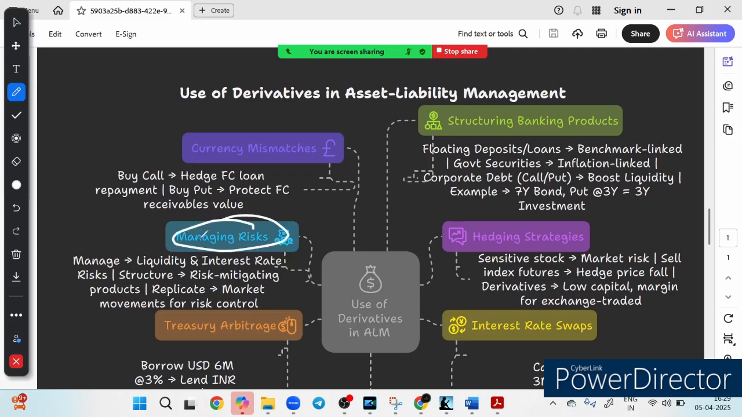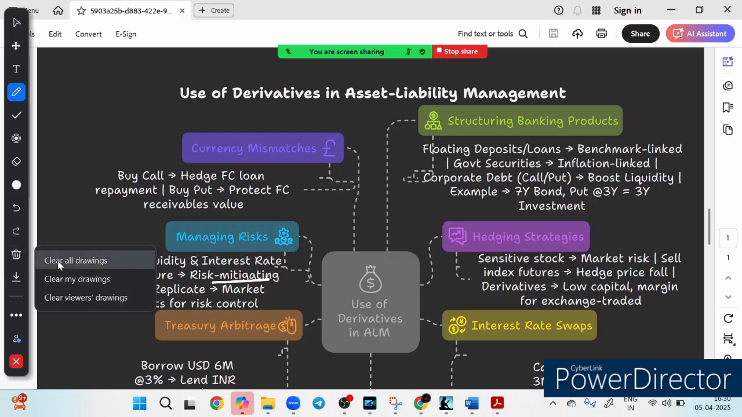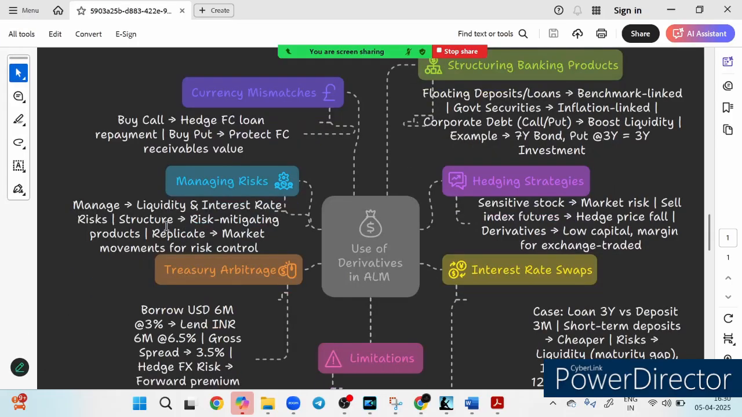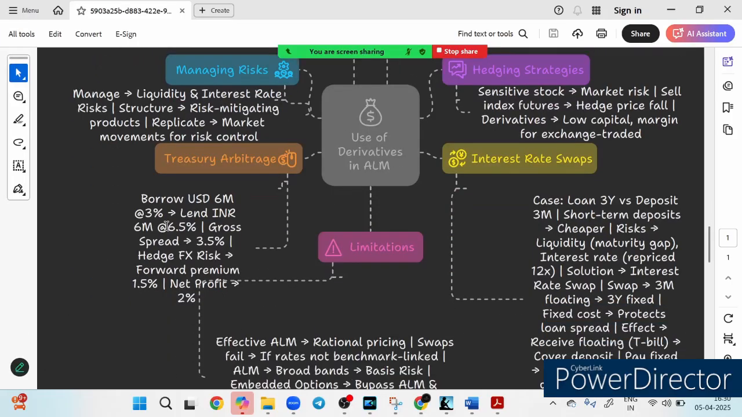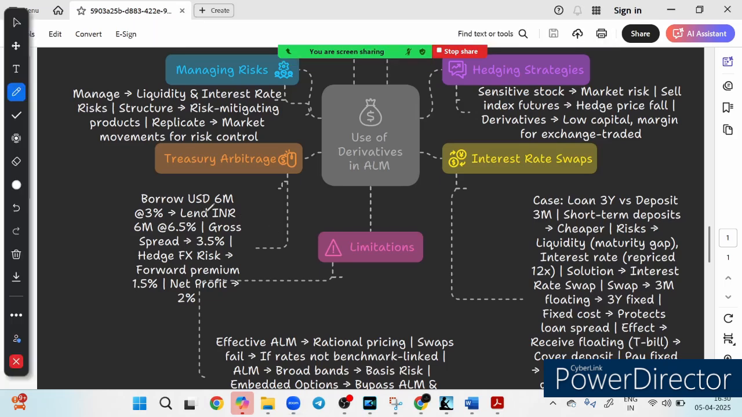Now the question is managing the risk. You see, banks use derivatives to control liquidity and interest rate risk. For both of them, either liquidity risk or interest rate risk, banks can use derivatives. A structured risk mitigating product replicates market movement for better risk control. Right, now there is something called treasury arbitrage. Do you know about this treasury arbitrage? See, banks borrow in one currency and lend in another to earn profit. So they borrow in one currency and lend in another to earn profit.